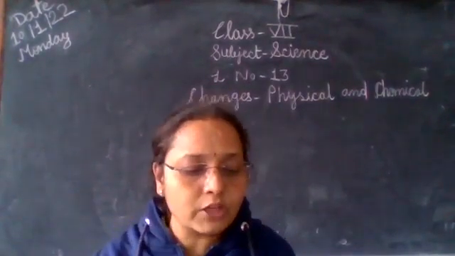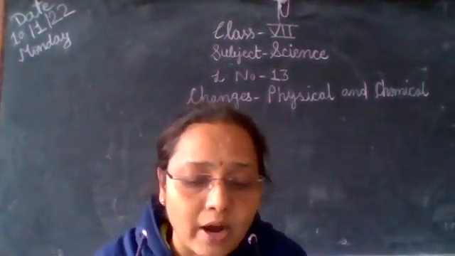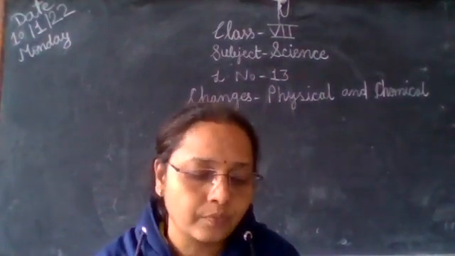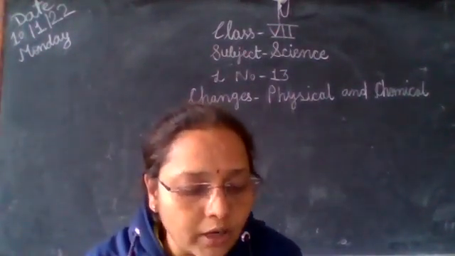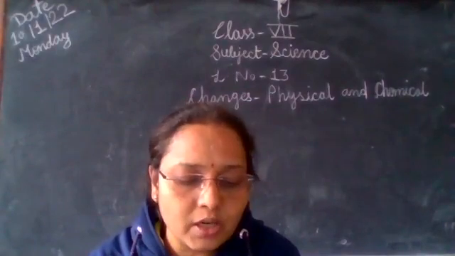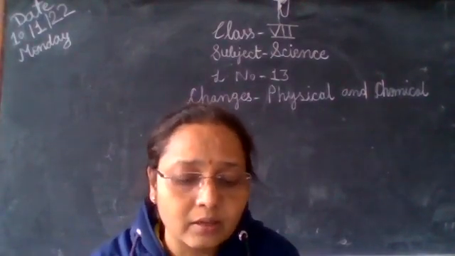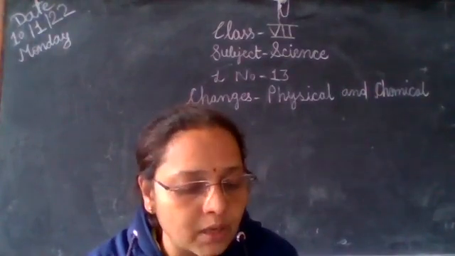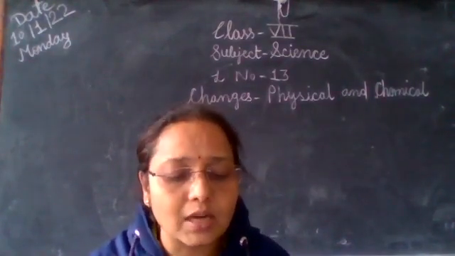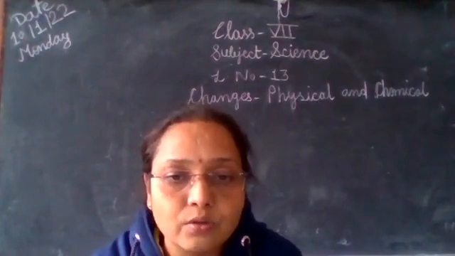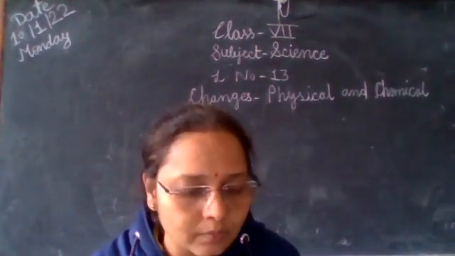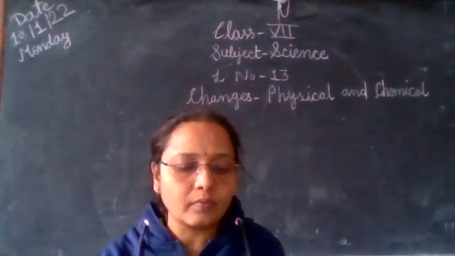See here, which points will you consider while classifying the following changes into two groups? Falling of fruit from a tree, rusting of iron, raining, lightning, an electric bulb, cutting vegetables. So these are the various changes. We have to find out which change is physical or chemical. So let's see.